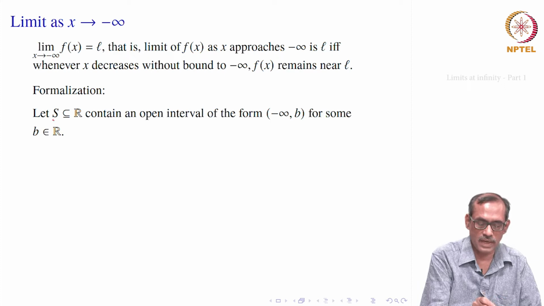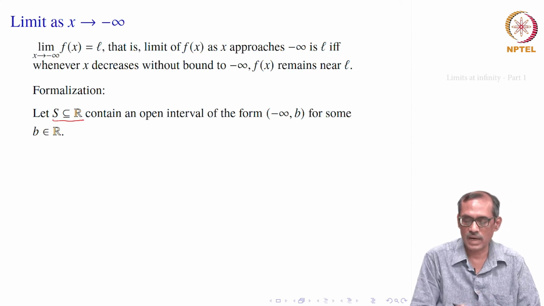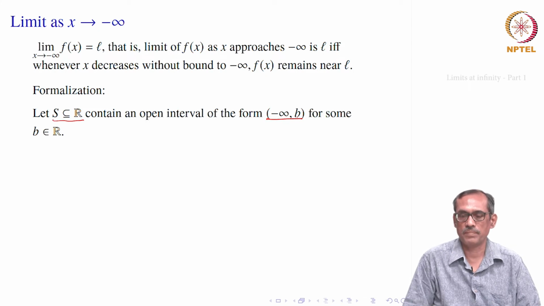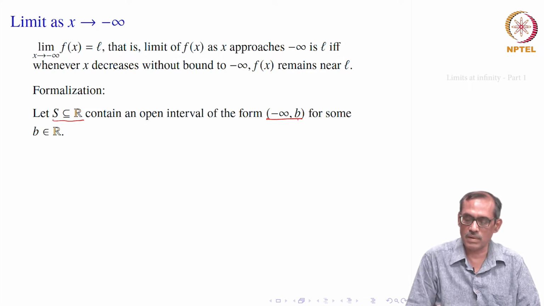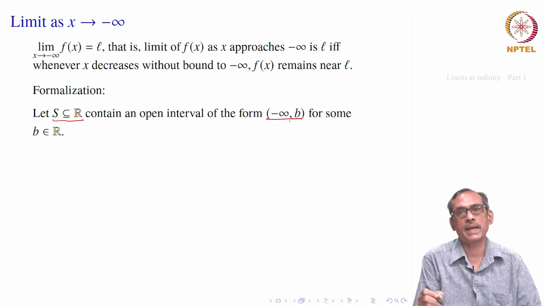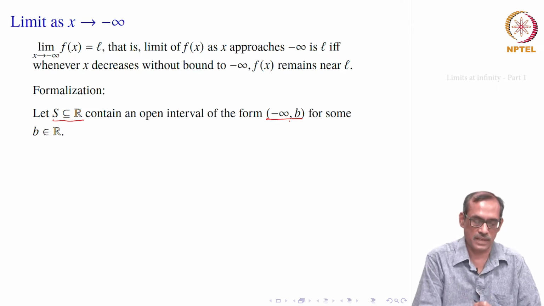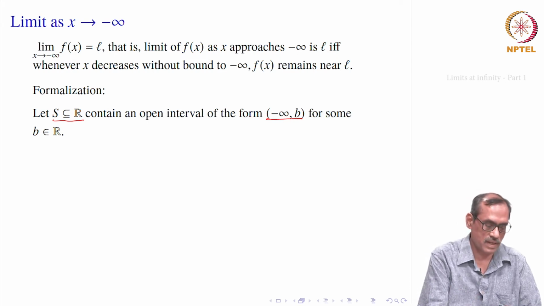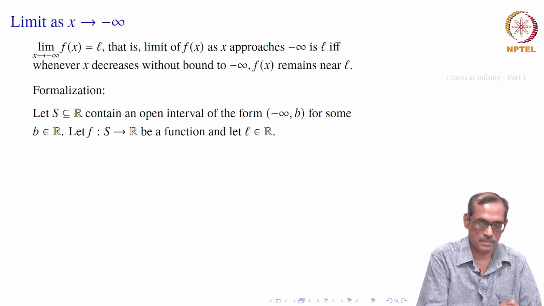We would start with any subset S, a subset of R, which should contain some interval of this form. So, once it contains an interval of the form minus infinity to b, if you take anything smaller than b, say minus infinity to d, where d is smaller than b, then that minus infinity to d is also contained in S. So, that is, neighborhoods of infinity should be contained in S. That is our precondition for defining this limit.